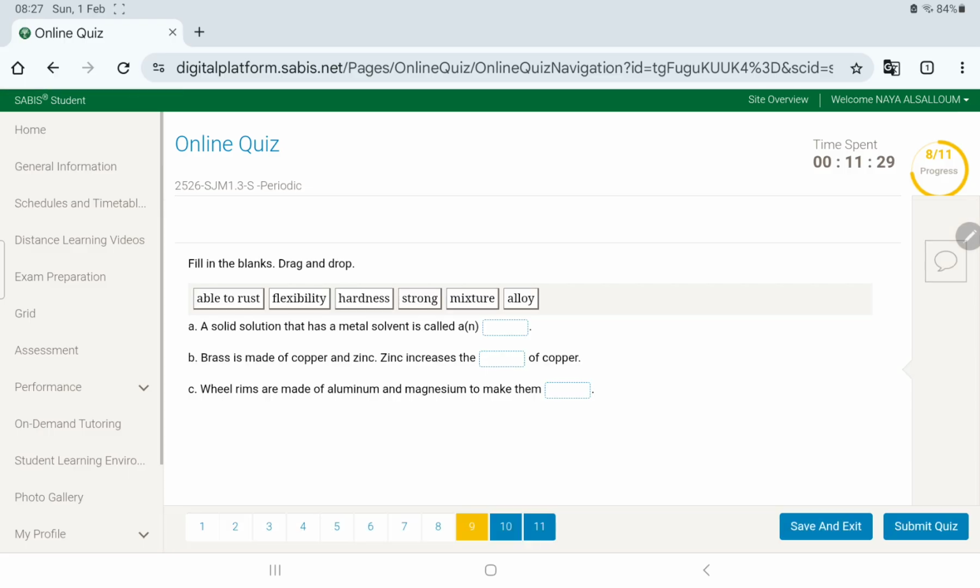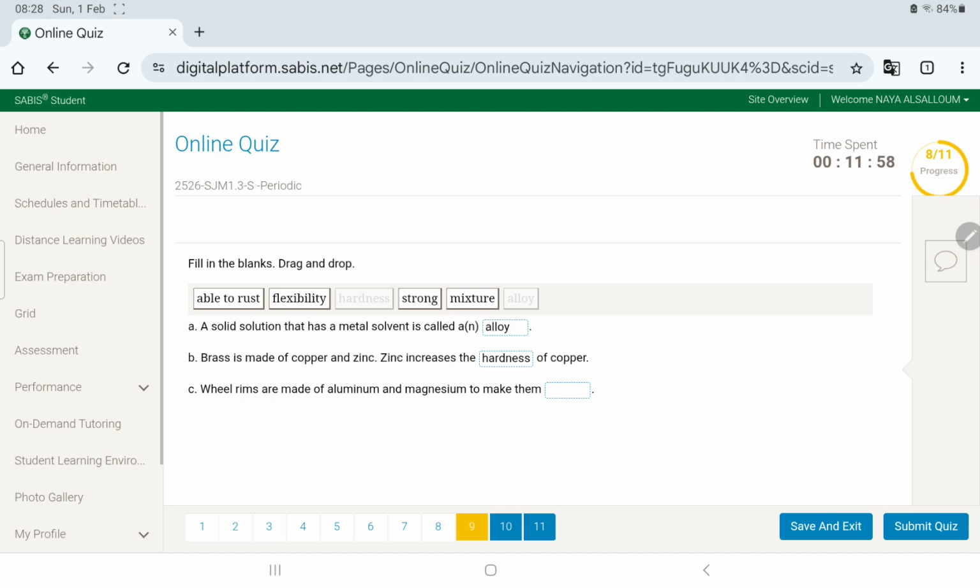Question 9. Okay, solid solution, metal solvent, alloy. Okay? Now, brass is made of copper and zinc. Zinc increases the hardness. Now, honestly, have you ever seen flexible metal? No way. Like, it just doesn't make sense, okay?